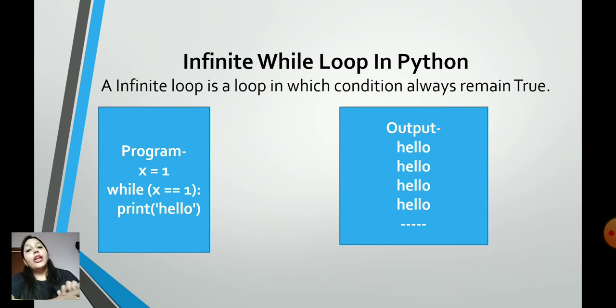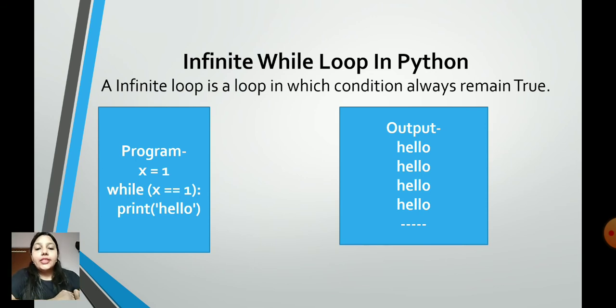So here the value of x is 1 and you are comparing whether 1 is equal to 1. So this condition will remain true for entire infinity. I don't even have the time to tell you how long this will be true. For the entire life this is going to be true. So the result is that hello will be printed infinite times. So this is known as an infinite loop in Python.